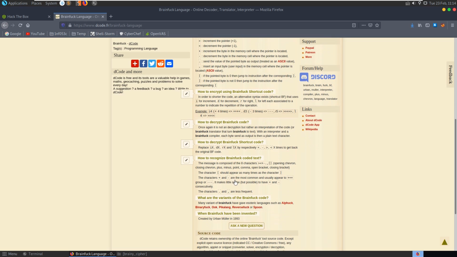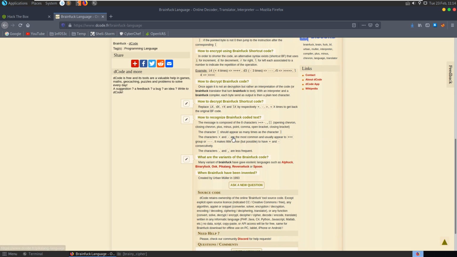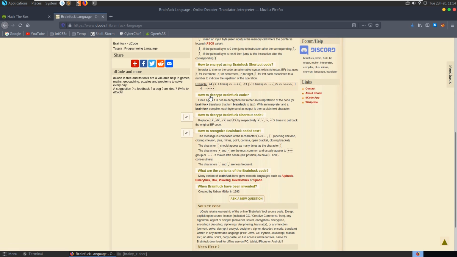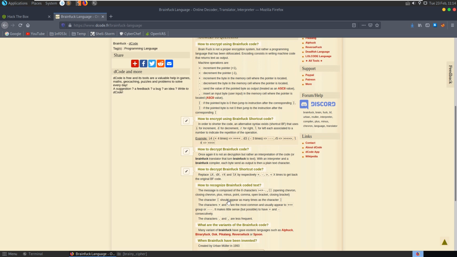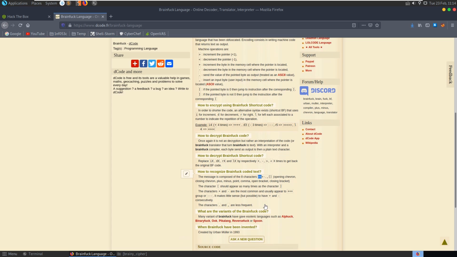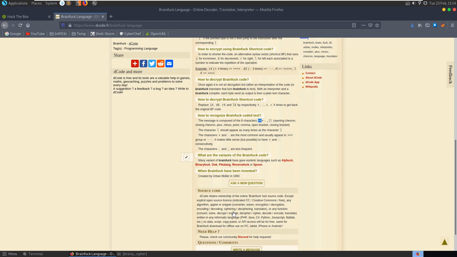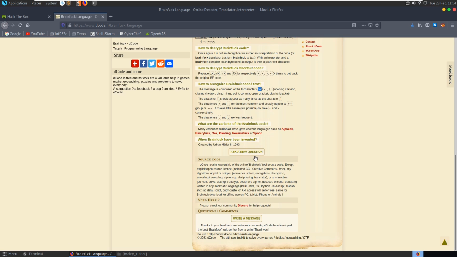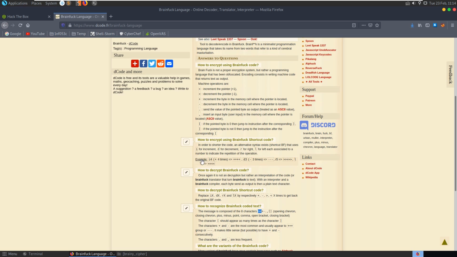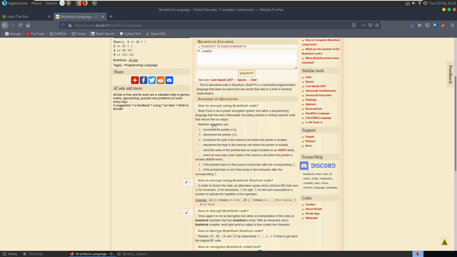So let's have a look here. How to recognize: the message is composed of 8 characters, so the angular brackets, plus, dash, dot, comma and the square brackets. There are some different variants as well, so that's worth bearing in mind. If you see something that maybe looks like brainfuck but isn't decoding properly, then it might be a variant.